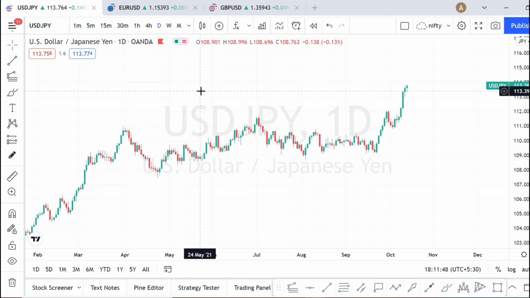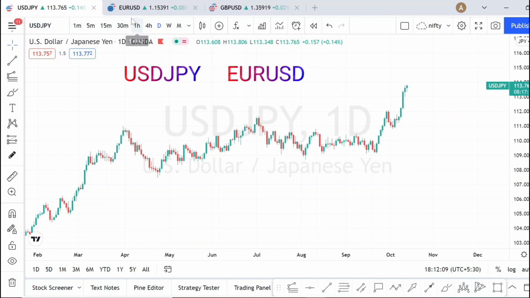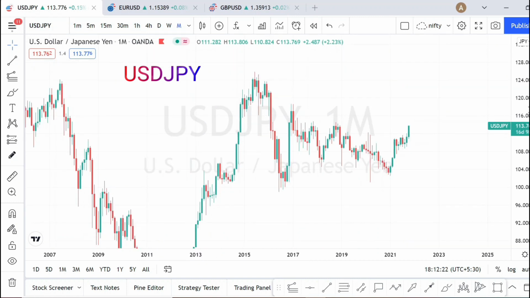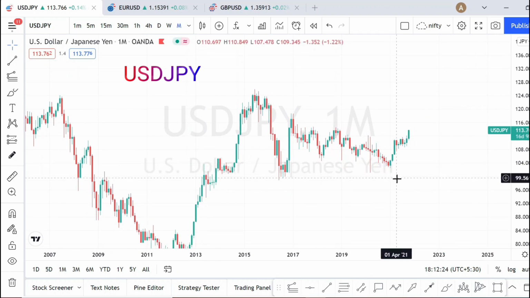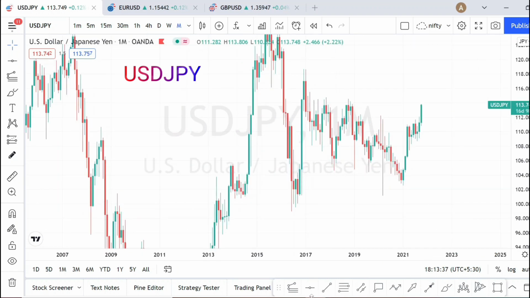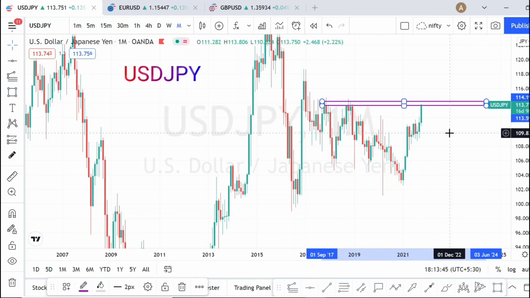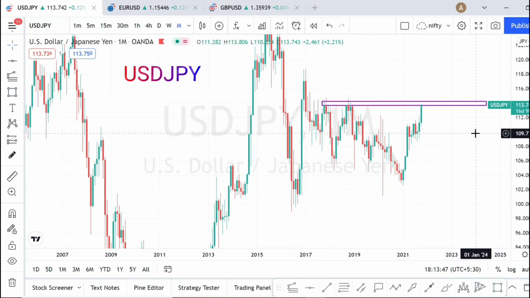Today I'm planning to do technical analysis for three currency pairs, that is US dollar JPY, Euro USD and British Pound USD. Let us do the analysis for US dollar JPY. Earlier we had analyzed that there is a strong resistance in monthly time frame, which is going to be this area here where spikes are there. This area is going to be a strong resistance in monthly time frame.